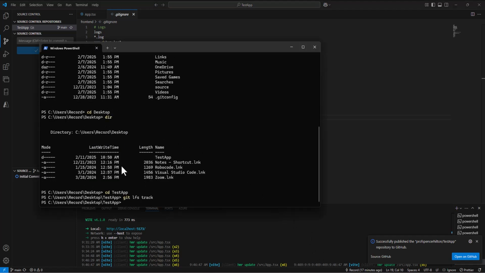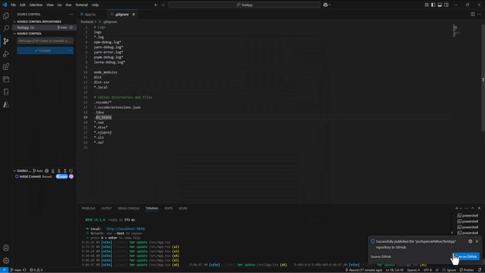I had to get into the right directory, and as soon as I ran this command, it stopped. This is supposed to tell you which large files are being uploaded, and then there are a number of commands you can use to clean it up. I'm not exactly sure, but as soon as I ran this, it stopped. So I was just going to show you that.